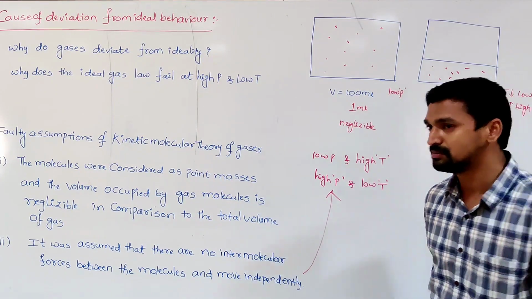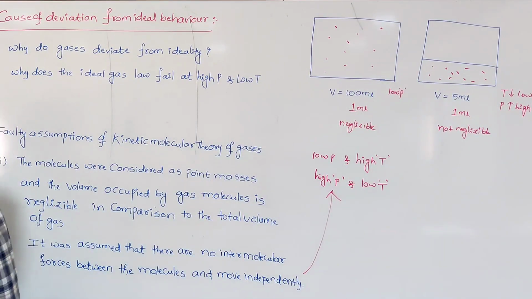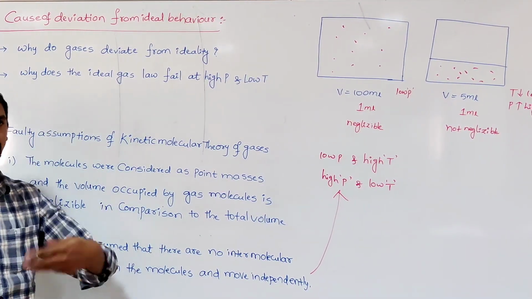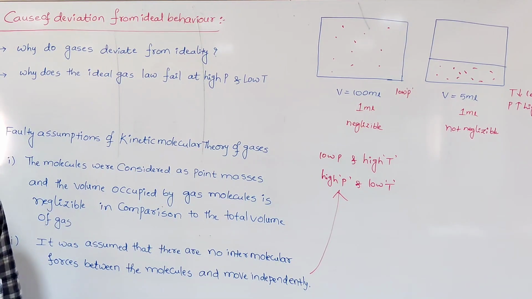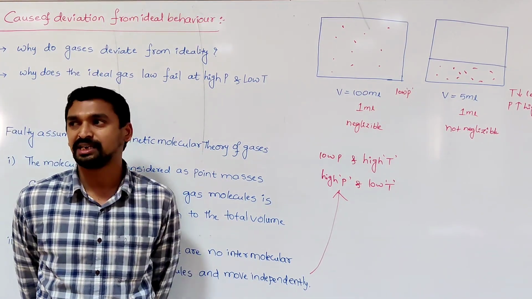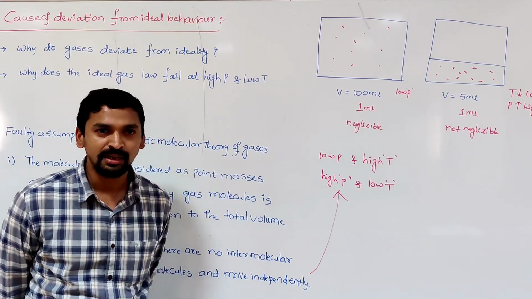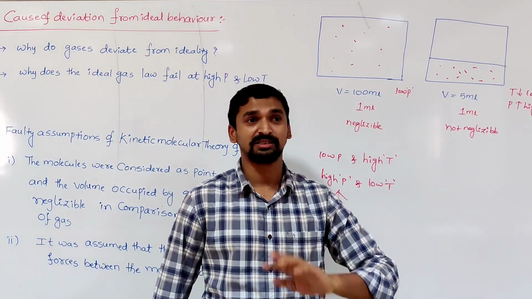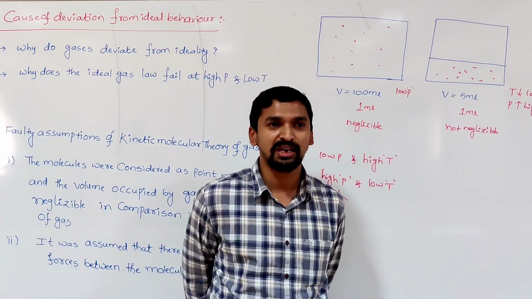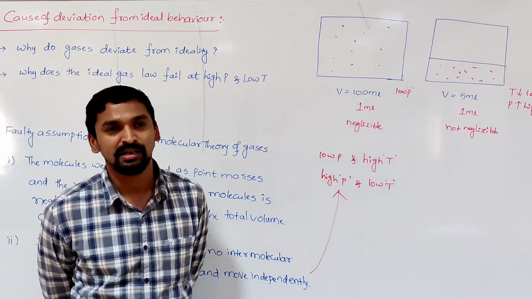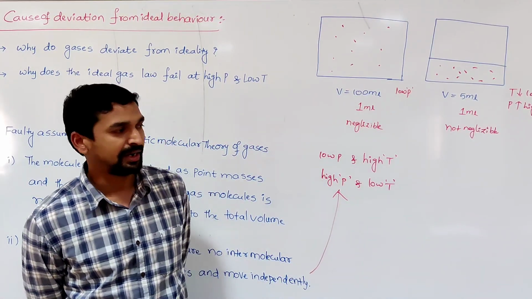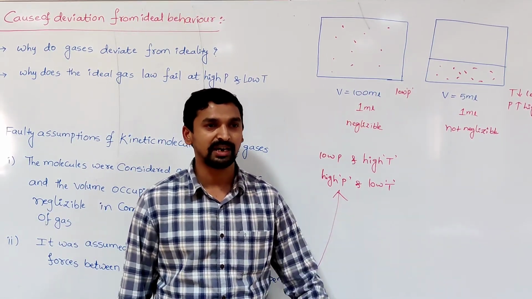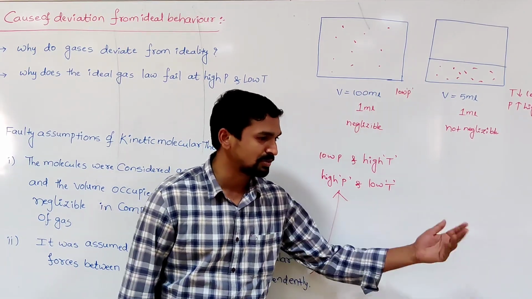So these are the two faulty assumptions pointed out by van der Waals. To account for the behavior of real gases, he made certain corrections to the ideal gas equation, PV = nRT. A volume correction and a pressure correction were made, and after that he obtained an equation called the van der Waals equation, which can explain the behavior of real gases. Now let me discuss how he corrected the volume and pressure, and how he derived the van der Waals equation.